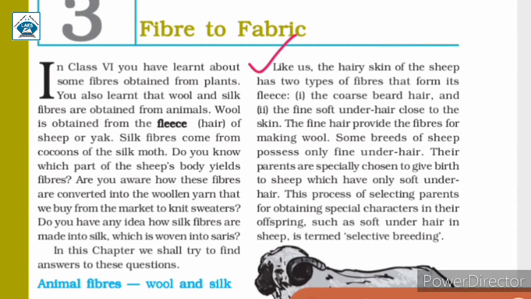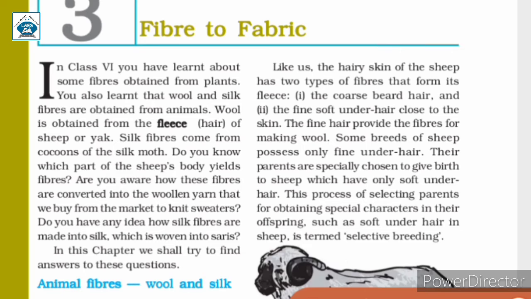So as I told you, in the same way, like us, there are two types of hair or fibers that come from the fleece of sheep. First, the rough beard hair. Second, the fine soft hair which is present just near the skin of the sheep. These fine hair provide the fibers for making wool. That is why wool is made from soft hair because of its fine quality.